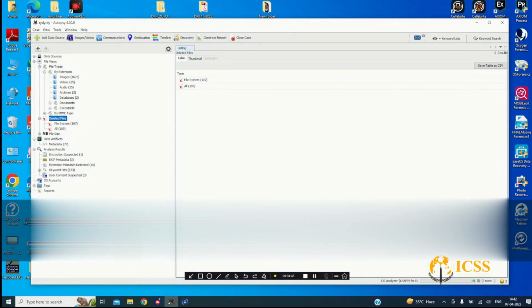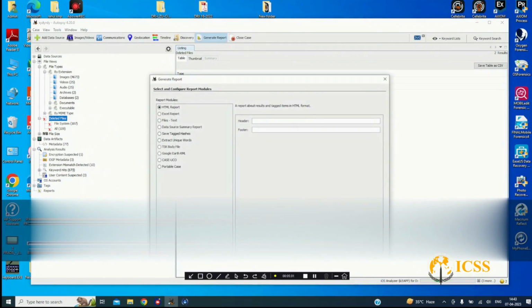Okay, so after finishing this analyzing process, we can go to generate report, and we can generate a report of that extraction and whatever the analysis is. The generating report should be in which format we want to generate the report. These are the formats, like Excel format or file format or HTML format.